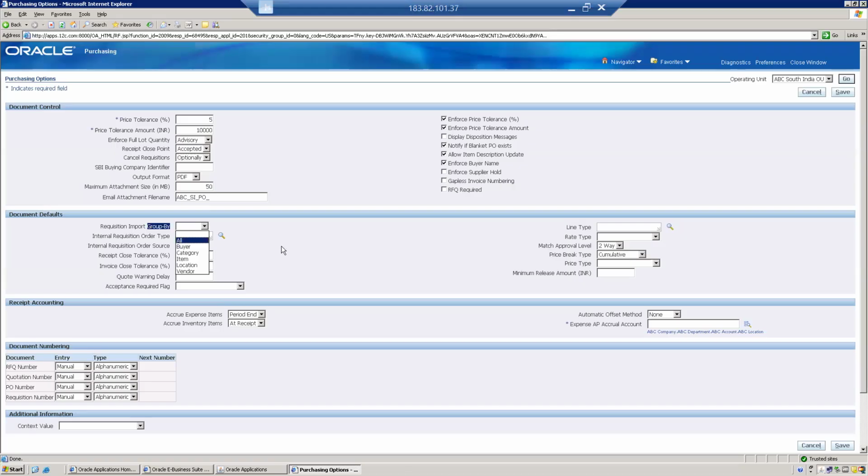Okay. So if I choose the buyer in the requisition interface table, I have 4 records. Two records have one buyer name, for example Ravi, and the other 2 records have 2 different names, maybe Mahesh and Ram. So in that case, how many requisitions will be created? I have 4 records in that interface table.